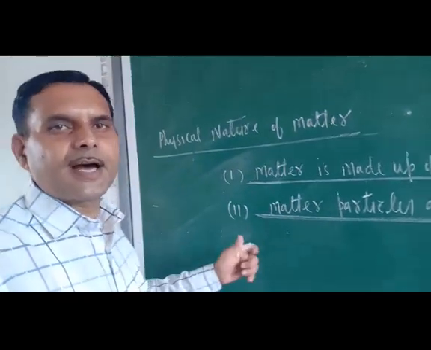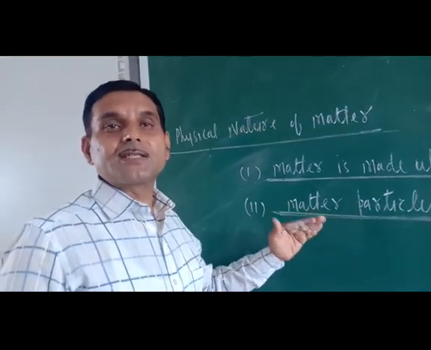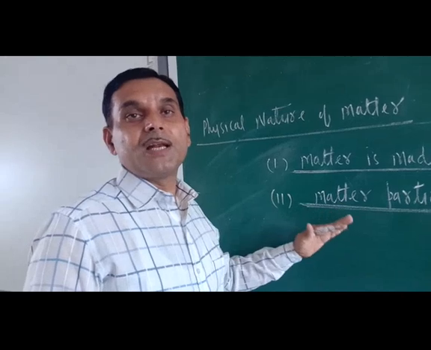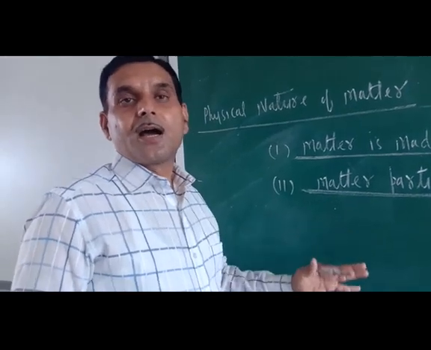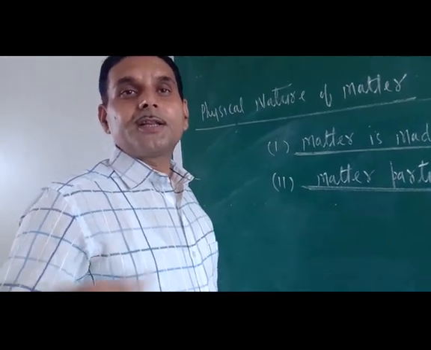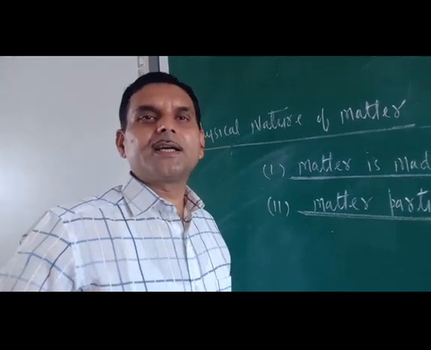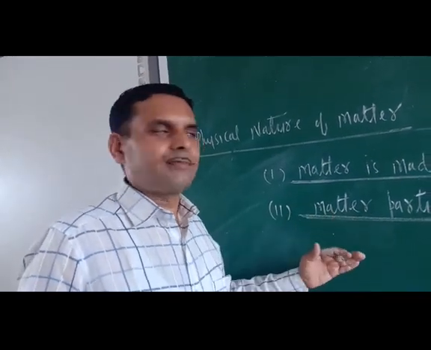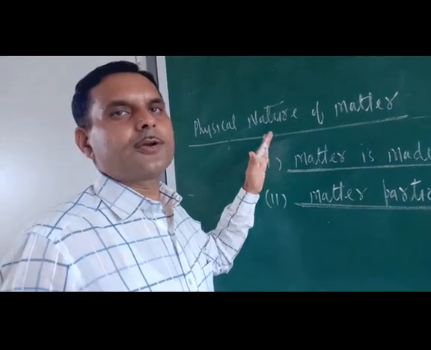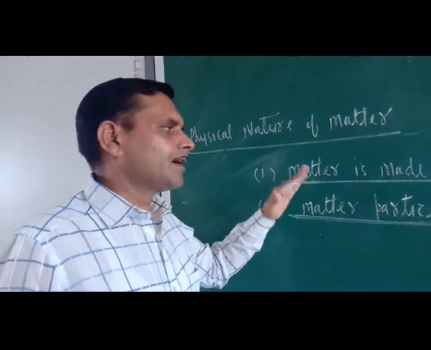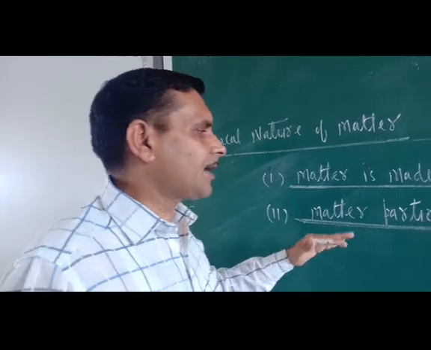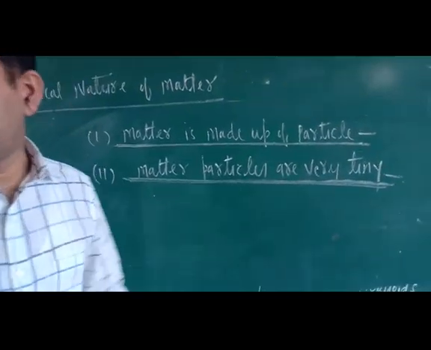They are very tiny. Even if millions of particles come together, they create the particular shape and size of that matter. That is why there are only two physical properties of matter: matter is made up of particles, and matter particles are very tiny.